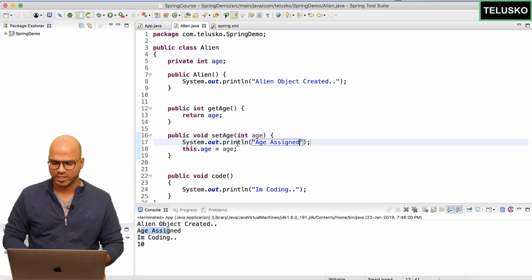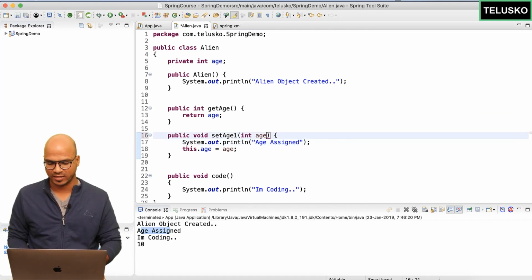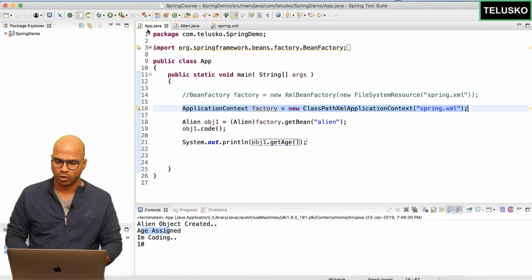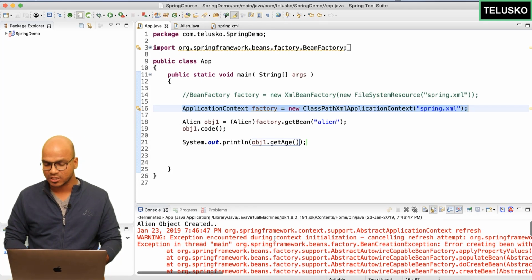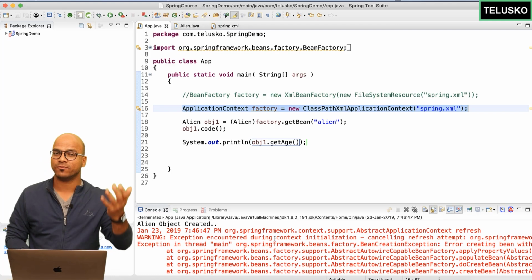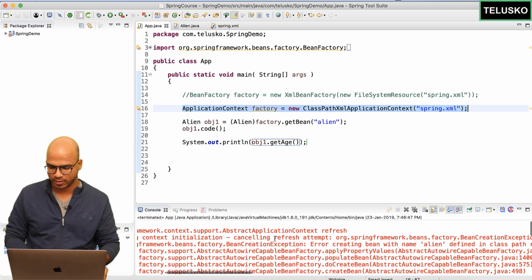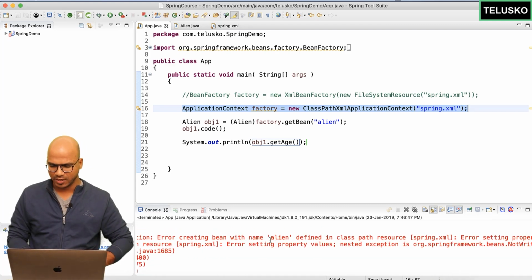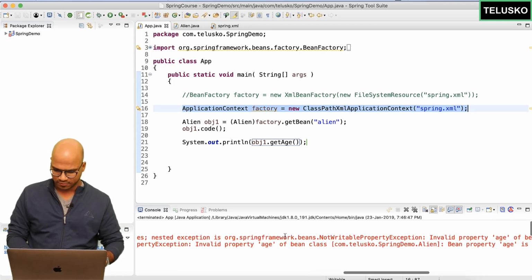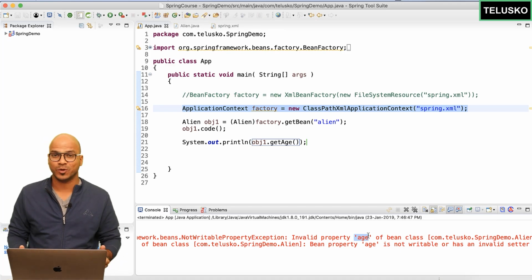Just to prove my point once more, let me go back here and change the method name from setAge to setAge1. Now if I go back to app and relaunch the application, you can see we got an error. It's compulsory to have your method name suitable for your variable. So if your variable name is age, it should be setAge, right? It should not be setAge1. That's what it's saying here. You can see it says error creating bean with name alien, because it says invalid property age, because we don't have it there.